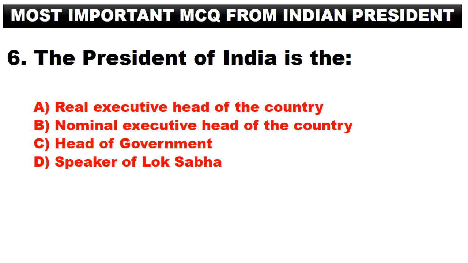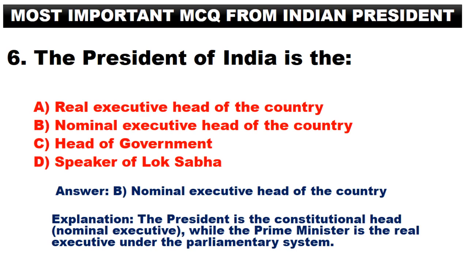The President of India is the A. Real executive head of the country. B. Nominal executive head of the country. C. Head of government. D. Speaker of Lok Sabha. Answer. B. Nominal executive head of the country. The President is the constitutional head, nominal executive, while the Prime Minister is the real executive under the parliamentary system.